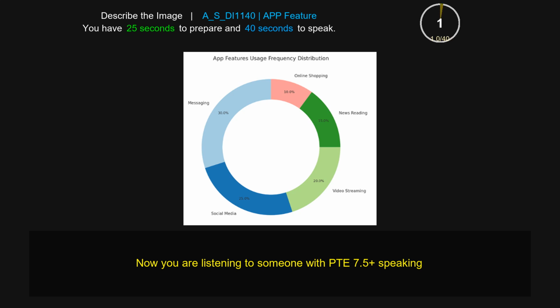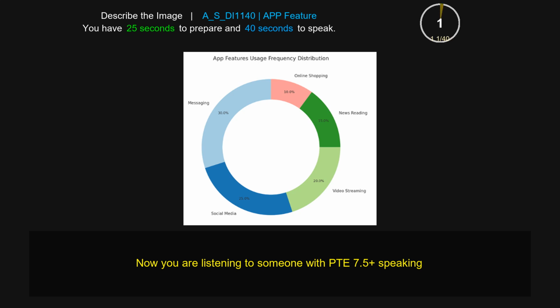The following pie chart is about usage frequency of app features. In the pie chart, we can clearly see that the most amount of usage is for messaging, which is 30%, and lowest is for online shopping, which is 10%. After messaging, it is followed by social media, which is 25%, then video streaming, which is 20%, and news reading, which is 25%. In conclusion, we can say that this pie chart is very informative.